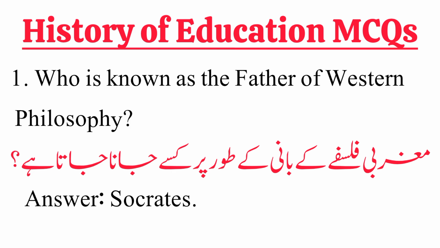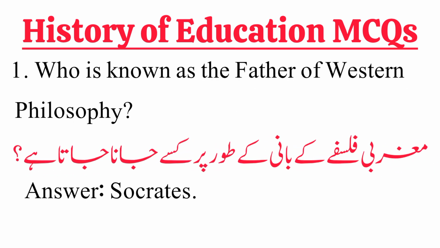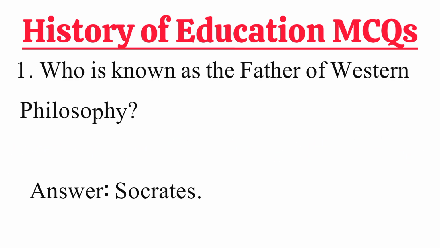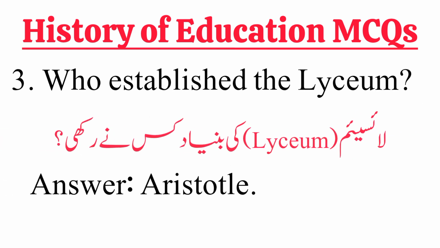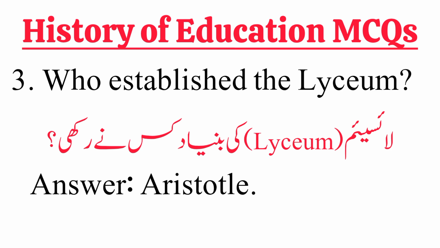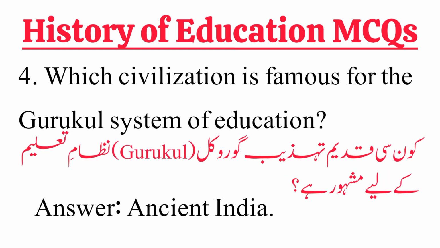History of Education MCQs. 1. Who is known as the father of Western philosophy? Answer: Socrates. 2. Who founded the Academy in Athens? Answer: Plato. 3. Who established the Lyceum? Answer: Aristotle. 4. Which civilization is famous for the Gurukul system of education? Answer: Ancient India.